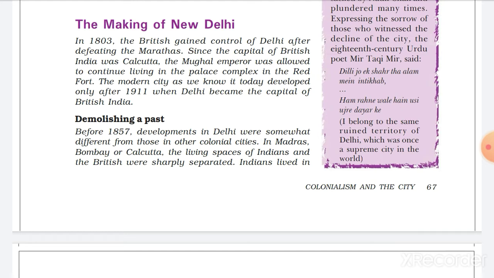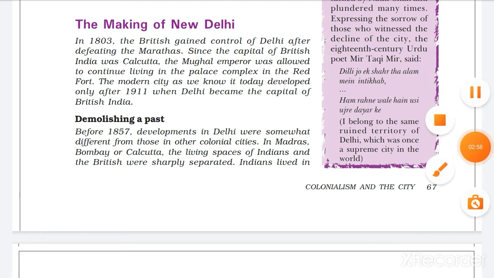Now, the modern city as we know it today developed only after 1911, when Delhi became the capital of British India. Before Shah Jahanabad, there were so many small capital territories, and they were together known as Delhi, or each of them was called Delhi. But the modern Delhi that we know today was made only after 1911, because at that time the British claimed Delhi as the capital of British India.